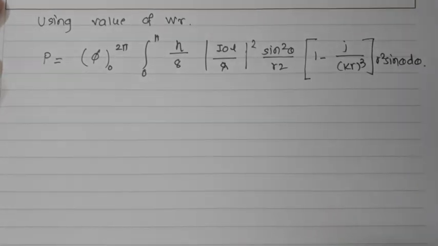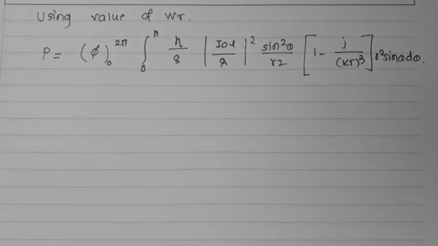So I have written the complete equation over there by using the value of WR, which we have already calculated.